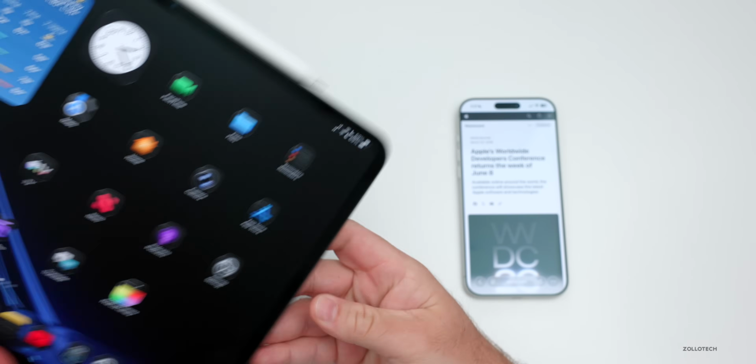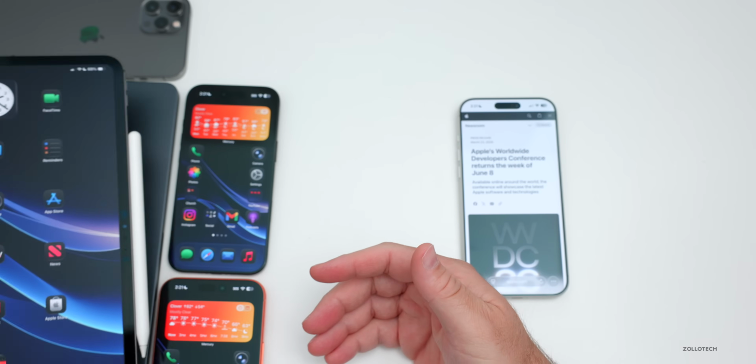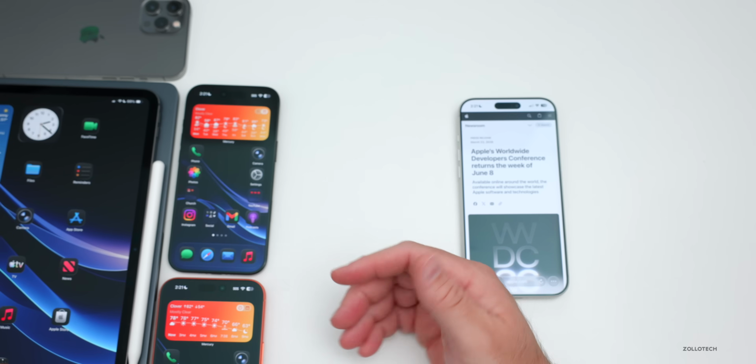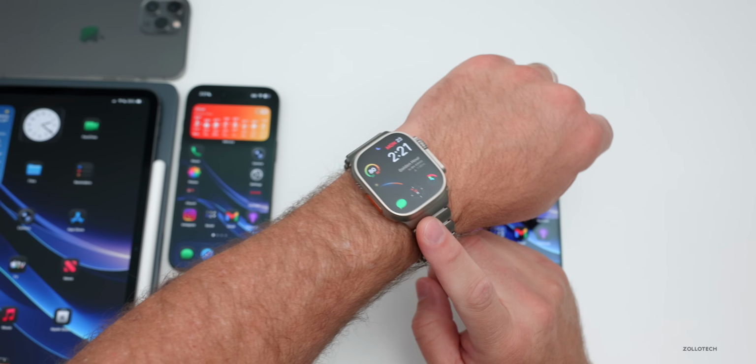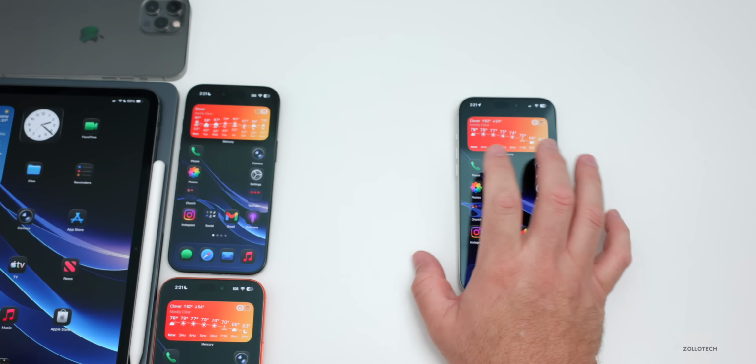Of course, we could see macOS 27. We haven't really heard a whole lot about that. And then tvOS 27, HomePodOS 27, and of course, watchOS 27 as well. So all of those things are expected.